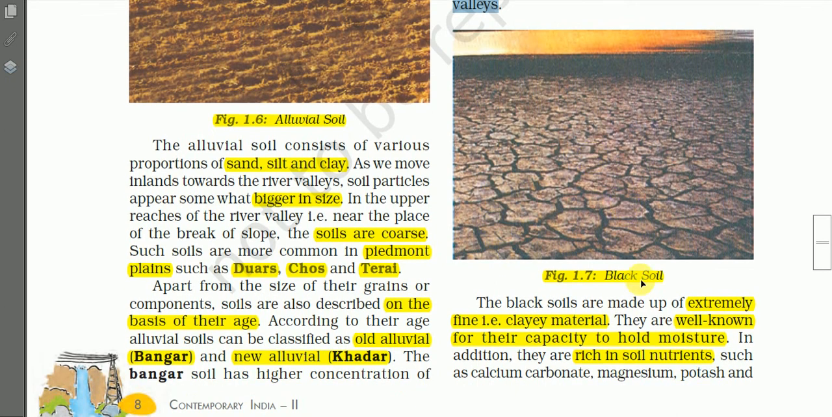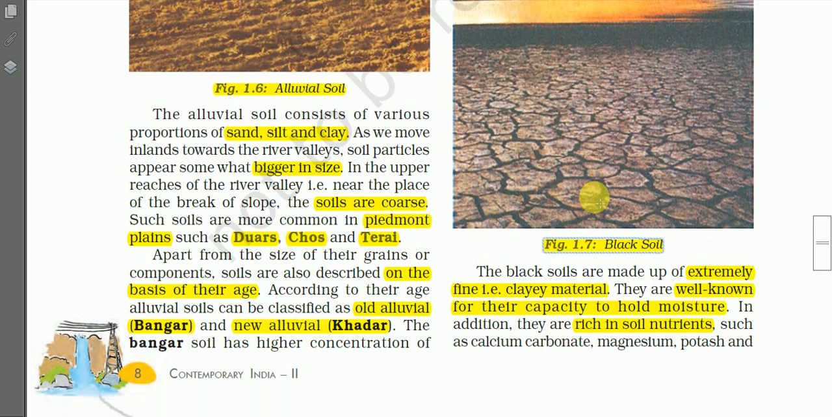This photograph, figure number 1.7, shows black soils. I think you may be seeing huge cracks here. Just observe it carefully, you'll find hexagonal cracks. Let us read about the properties and the characteristics. Black soils are made up of extremely fine clay material, and they are well known for their capacity to hold moisture.